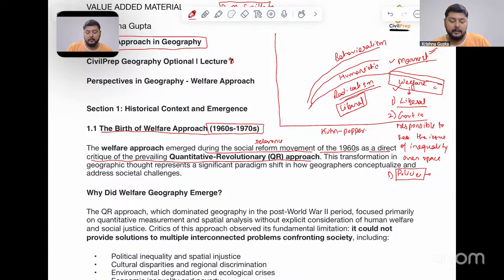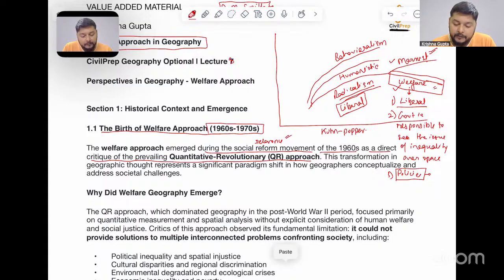We have already seen in the previous lecture the important components of the social relevance movement: the prevalence of poverty, diseases, issues of health, inequality over space, the contrast between the developed and developing world, and wars and civil wars.